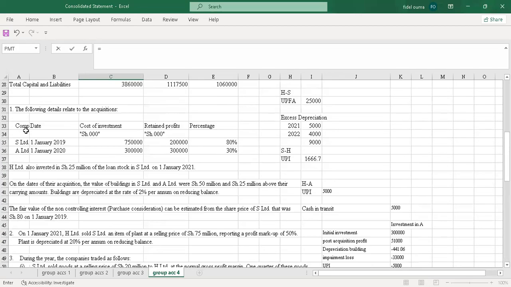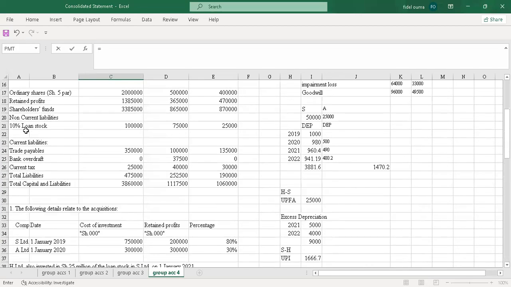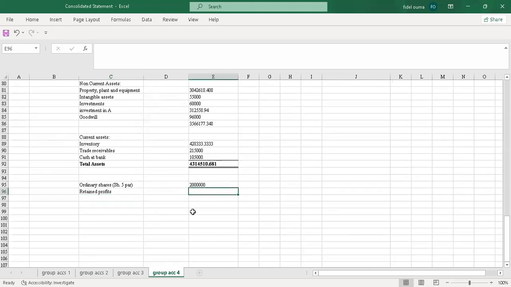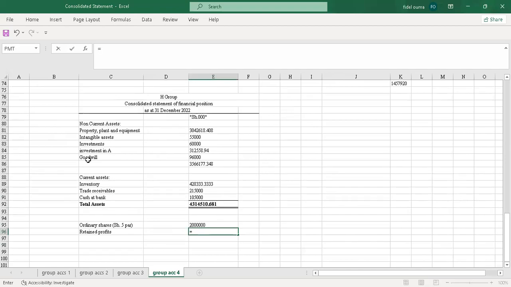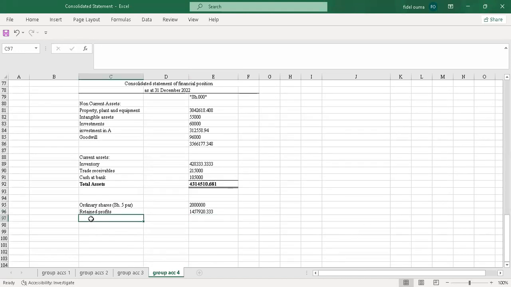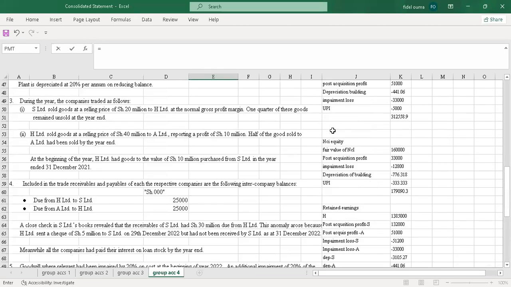Just copy the retained profits. So I'll just come here and say equals to the retained profit. We calculated it here, so I just pick that value the way it is. Then I'll go to another one, NCI equity. So I'll also pick it, just equals to. Then I go where we calculated it. These are the values. I just pick it the way it is.